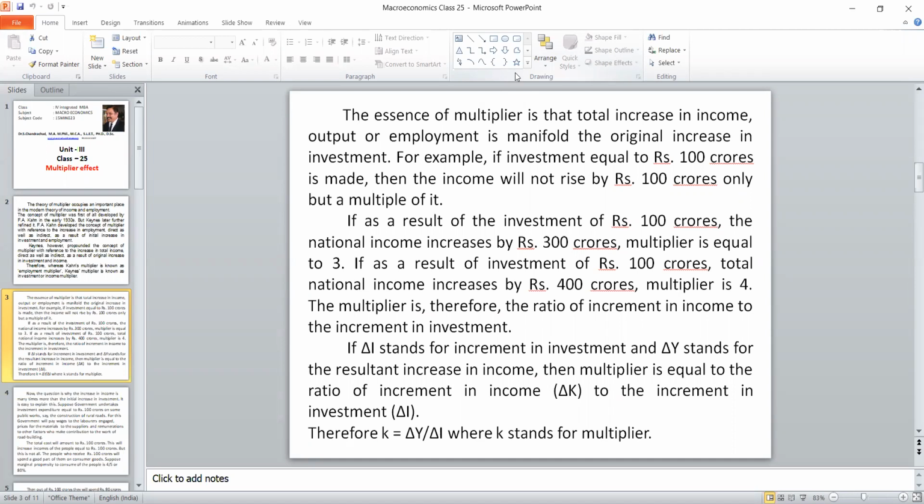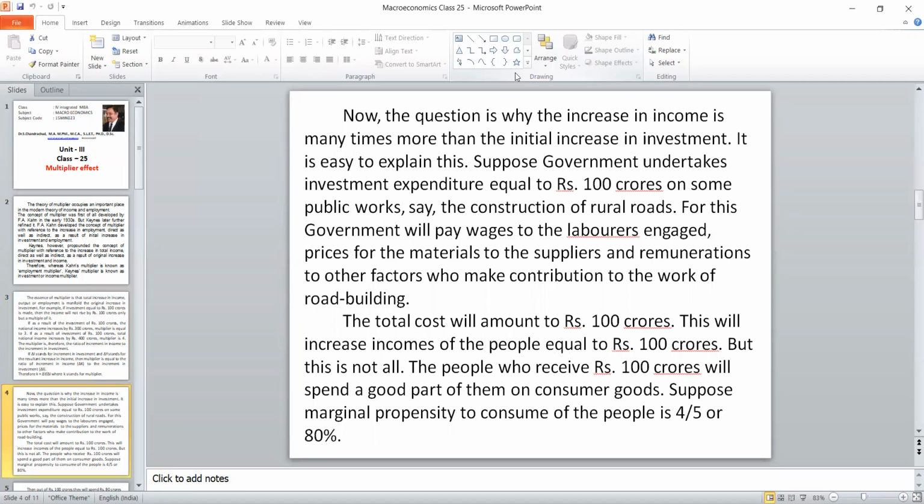How should it be calculated? There is a formula: change in income divided by change in investment. That is, K equals delta Y by delta I. This is the simplest formula that I have given, but the derivation I will give in the last slide. Now let's move to the next level. We have to consider this multiplier effect when the government is initiating some investment expenditure, because that investment expenditure will generate more income.